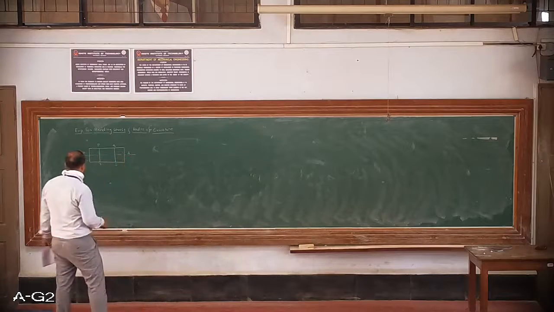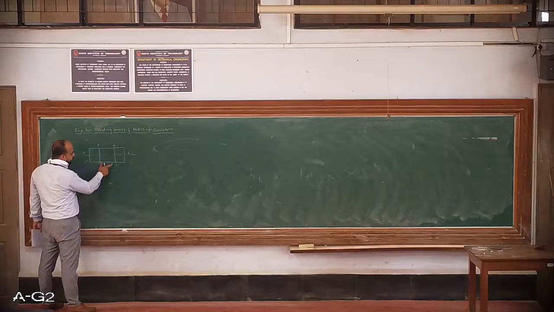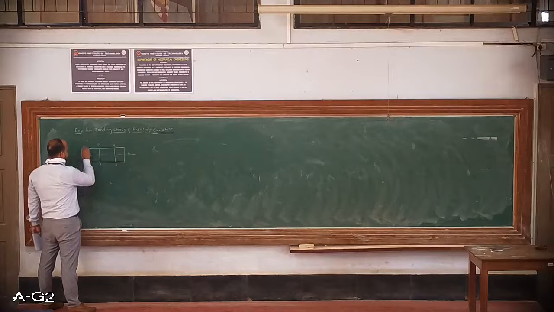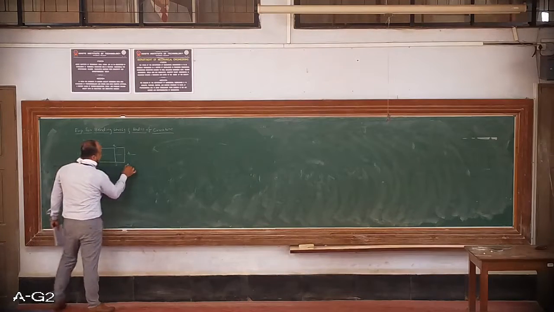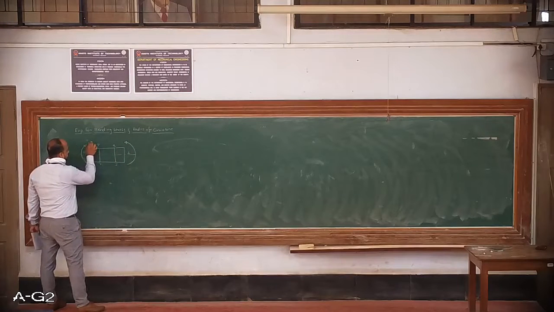Okay. On this beam, I will take one small section, that is PQRS, and what I will do is apply sagging type of bending moment. That is what I have been told.